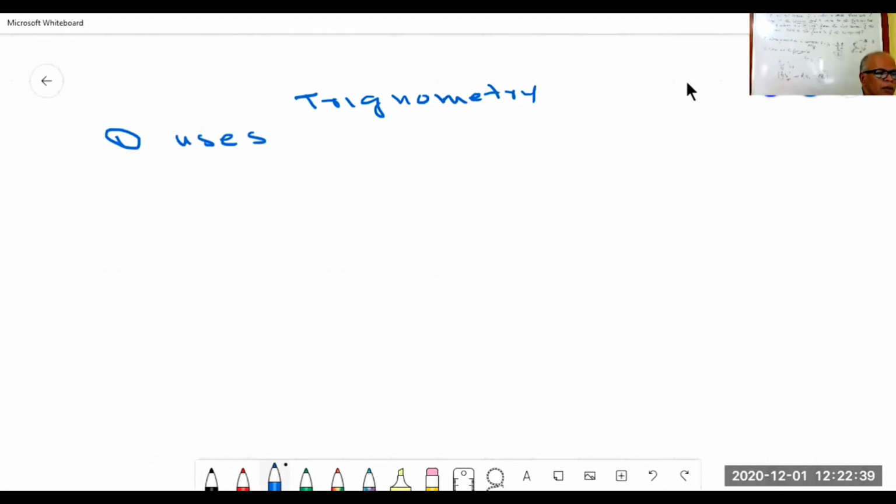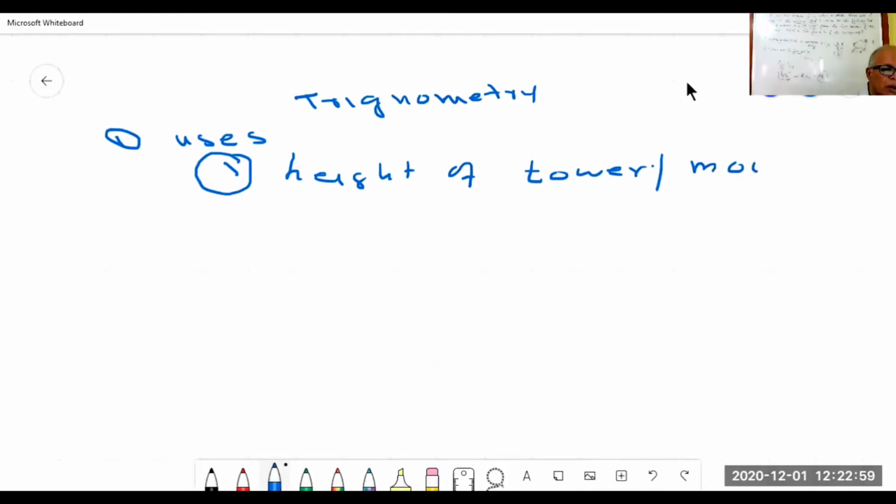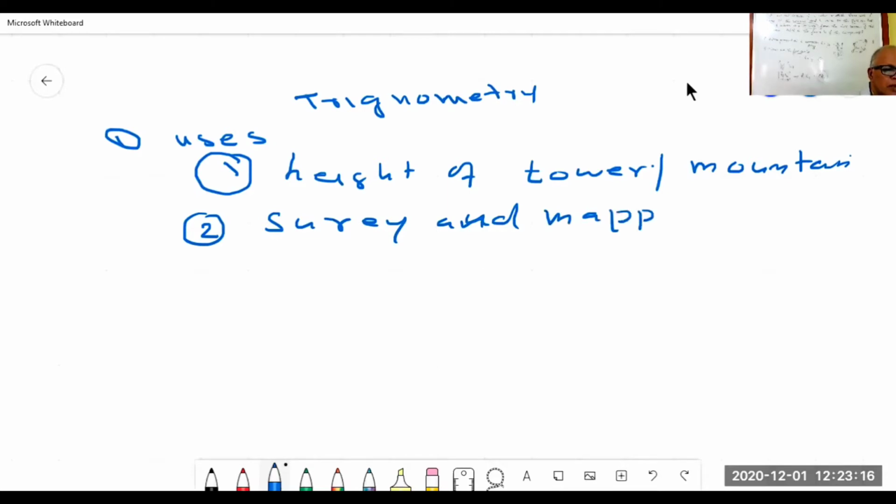One use is to measure the height of a tower or mountain. It is also used in survey and mapping. The instrument is called a theodolite. You might have seen people taking measurements with a measurement rod and so on.